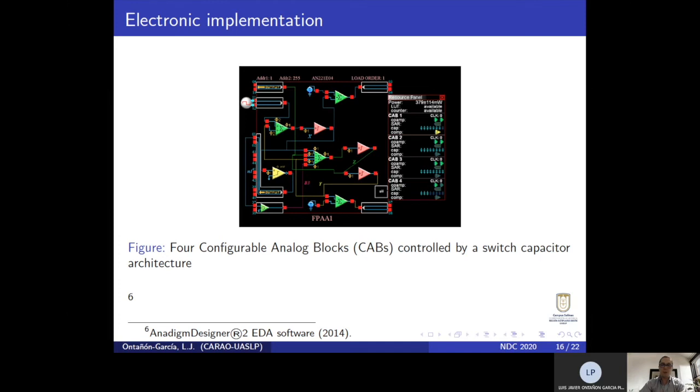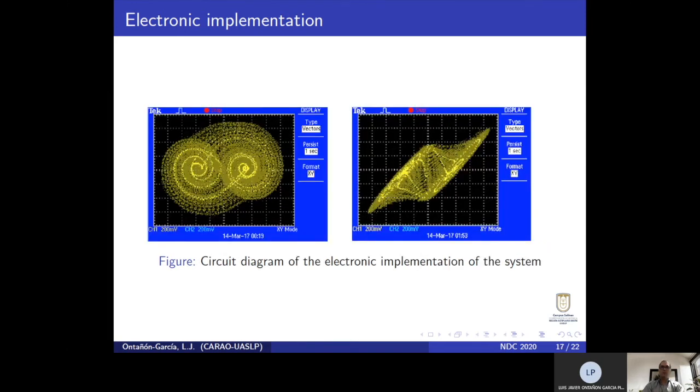The resulting configuration is presented in this figure. Notice that there is no analog multiplier. The voltage solution of the circuit can be measured through a simple oscilloscope. In this case, the projection of the states is shown here. Notice the complex scroll attractors. In this particular case, the system presents chaotic behavior, and since the trajectories of the system are complex, and also the initial conditions that the system will take when the FPAA is initialized are unknown, the results of the states are completely random.